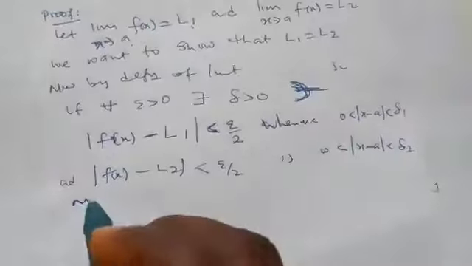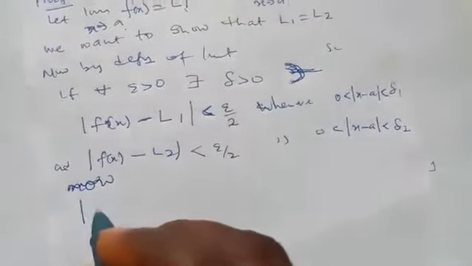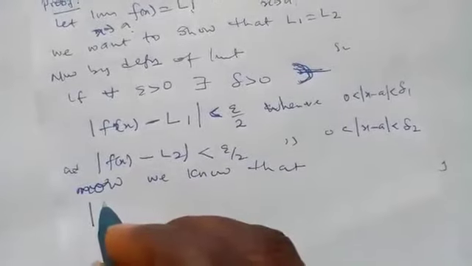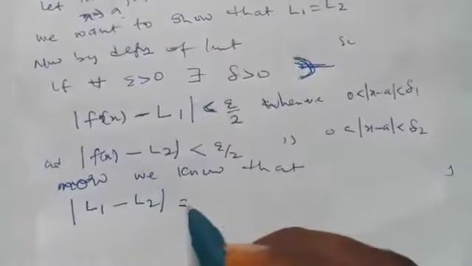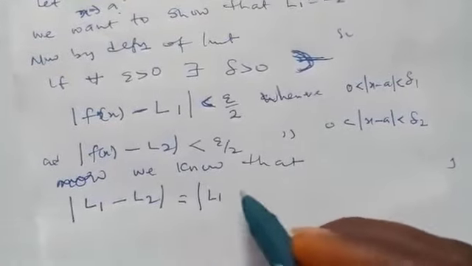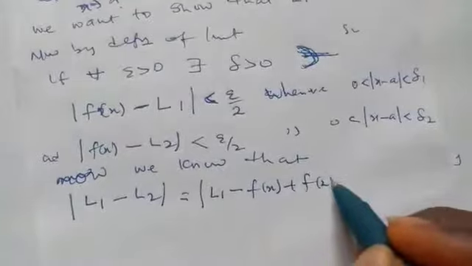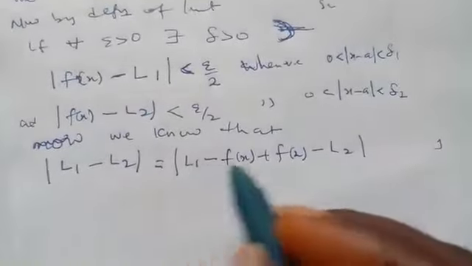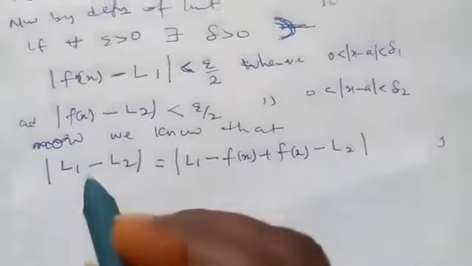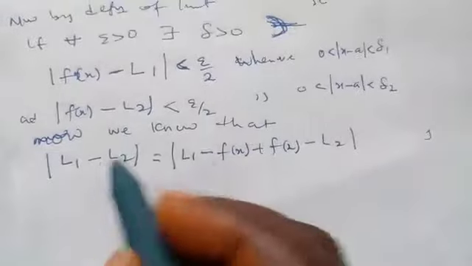Now from this place, we know that the absolute value of L1 minus L2 can be written as the absolute value of L1 minus f of x plus f of x minus L2. We know this before. You know that minus f of x plus f of x is the same thing as zero.